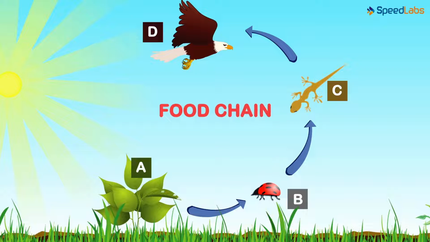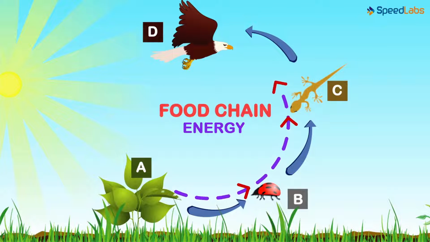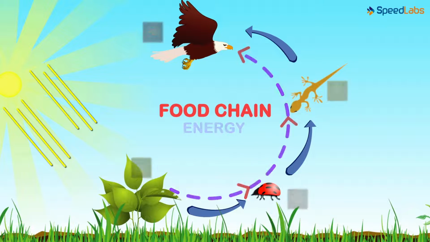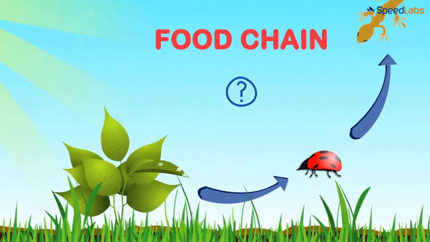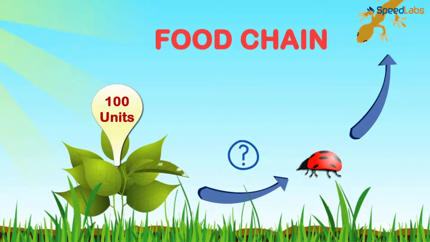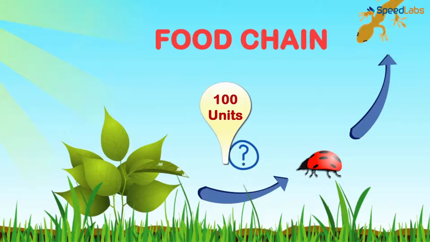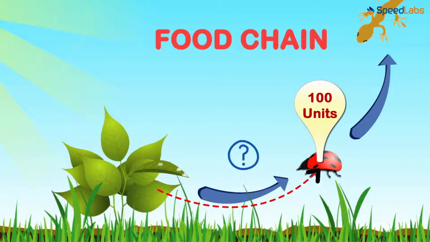Look at the food chain closely. Is it only about transfer of food? Apart from transfer of food, what flows through it is energy. Energy flows from one component of a system to another. But let me ask you a question, and I really want you to think about it. Do you think that the entire energy the plants use from the sun will move into the body of the bug? If the plant takes, say, 100 units of energy from the sun, will it transfer all the 100 units to the next level in the food chain?